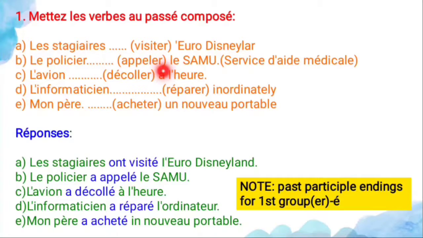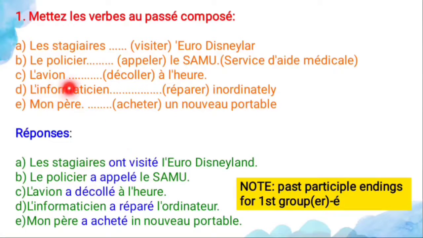So appeler is not in the 16 verbs. So again you have to use avoir conjugation only. See the subject, le policier, the subject is what? Il only. So for that il, the avoir conjugation is what? A. So le policier a appelé le SAMU. So the policeman called the SAMU.